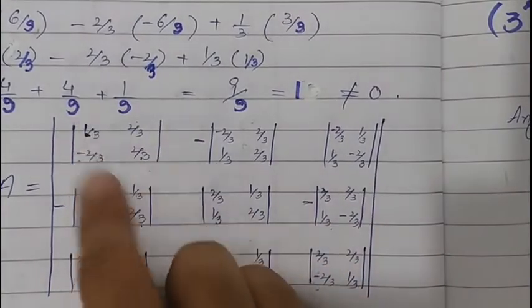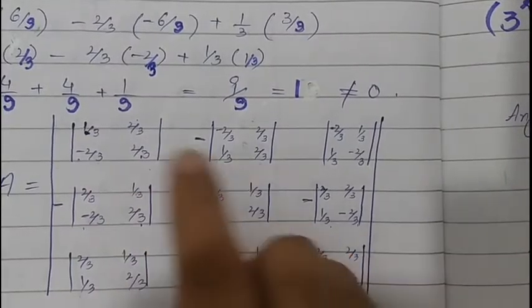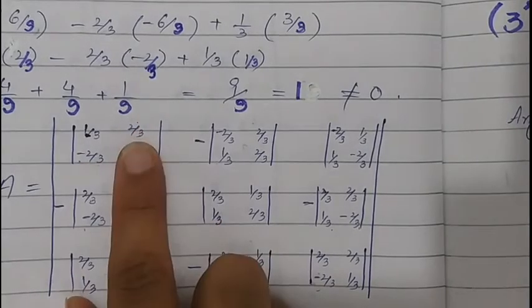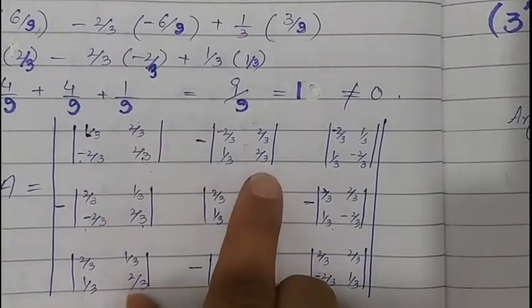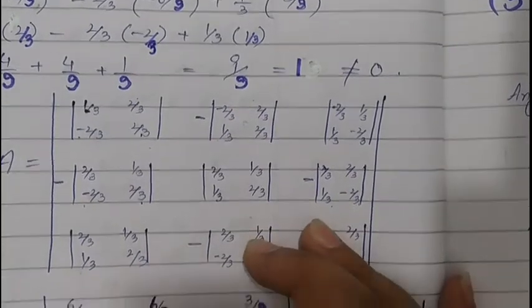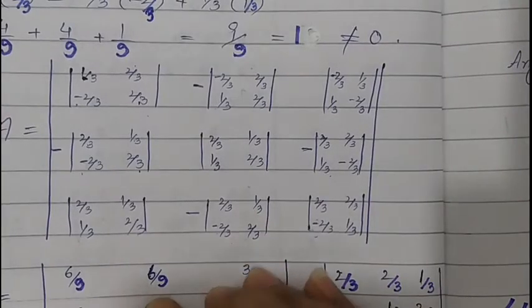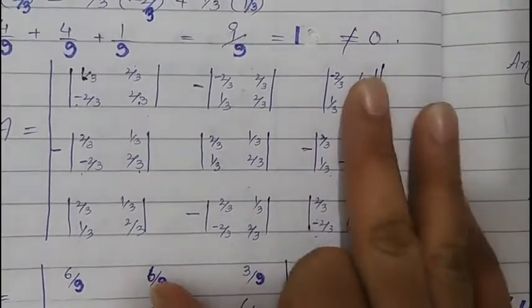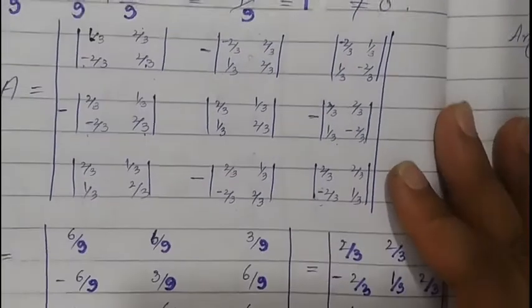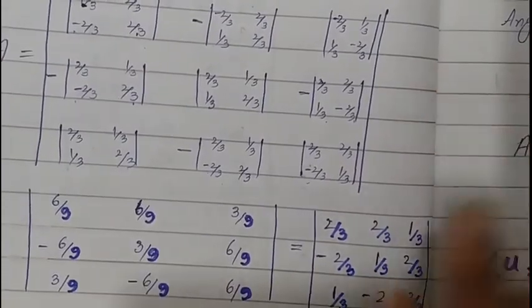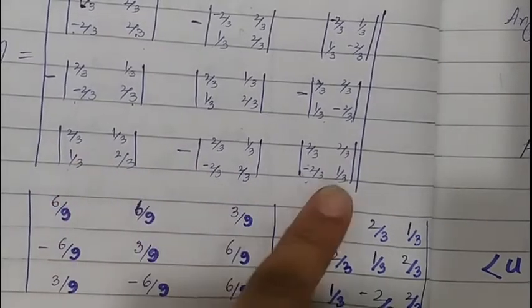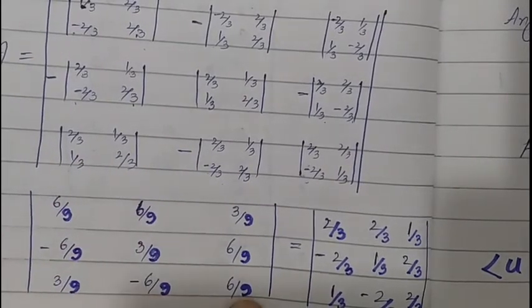Now take the determinant of these 2 by 2 matrices. We will get here 2 by 9 plus 4 by 9 gives us 6 by 9. Minus 4 by 9 plus 2 by 9 will give us minus 2 by 9, which gives us 6 by 9, and here 4 by 9 minus 1 by 9 will give us 3 by 9. And similarly, simplifying all other terms, we will get for the second row minus 6 by 9, 3 by 9, and 6 by 9. For the third row we get 3 by 9, minus 6 by 9, and 6 by 9.